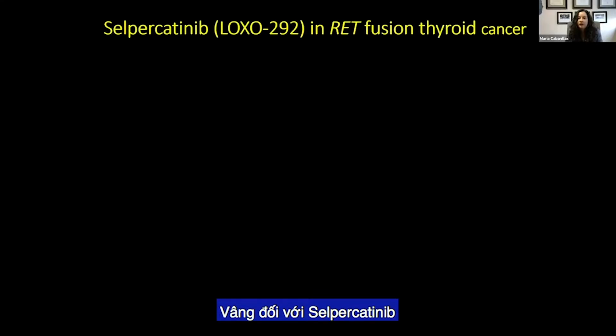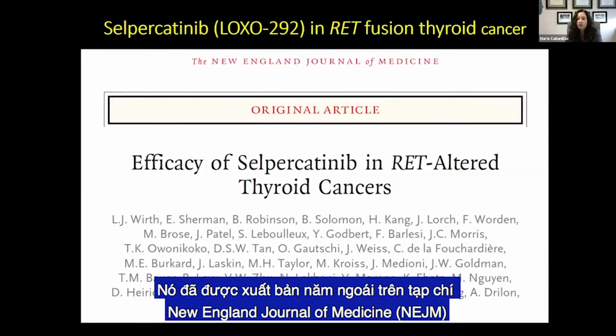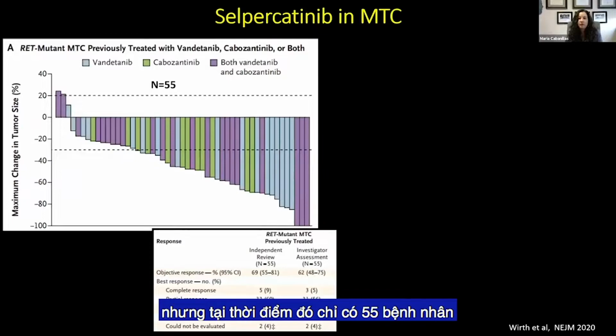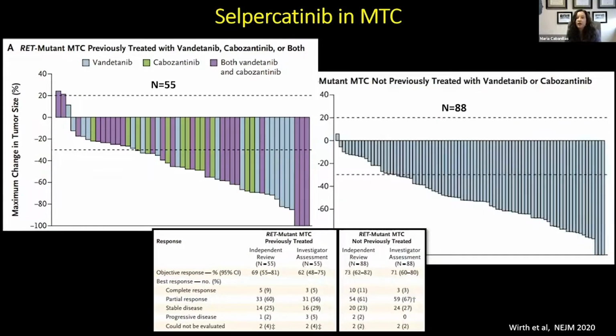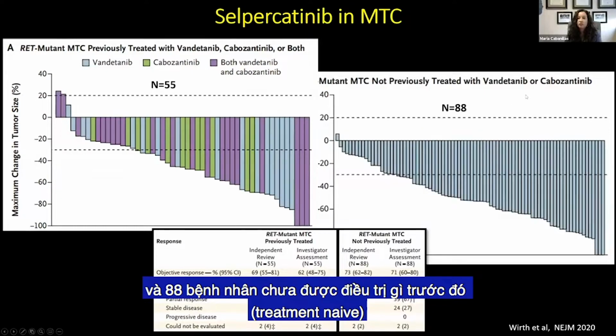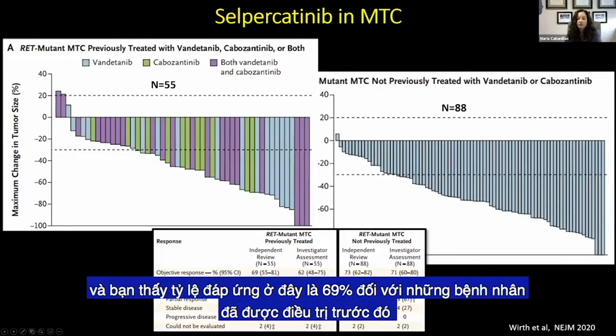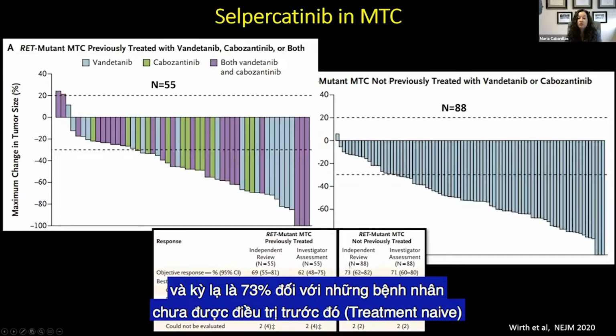So for selpercatinib, this was published last year in the New England Journal of Medicine. You can refer to that, but this at the time had only 55 patients that were previously treated with vandetanib or cabozantinib who had medullary thyroid cancer, and 88 patients who were treatment naive. And you see the responses down here, 69% for patients who were previously treated, so phenomenal, 73% for patients that were treatment naive.